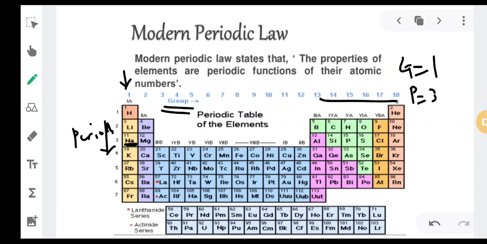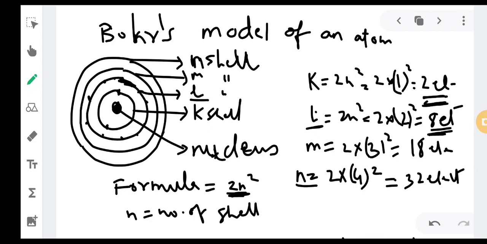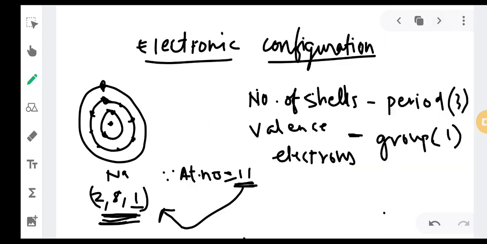Okay. So how this is placed now? It is placed by using the electronic configuration. So what is the electronic configuration? Electron dot structure and electronic configuration आम्ही कशें काडला. Electronic configuration of sodium is nothing but 2, 8, 1. आता how to place the element in the group in the periodic table. कशें तुमी प्लेस करतले.